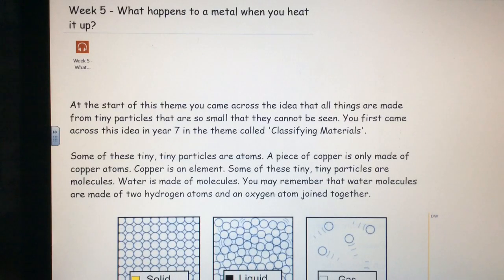Year 8, Elements, Mixtures and Compounds, Week 5. What happens to a metal when you heat it up?